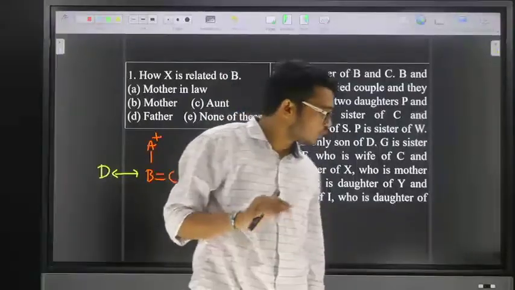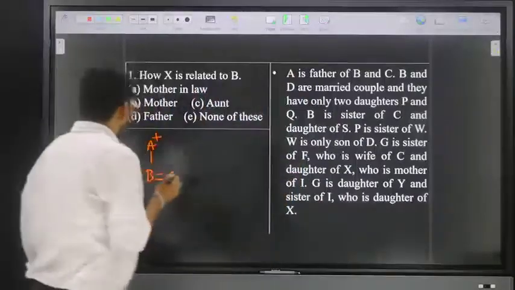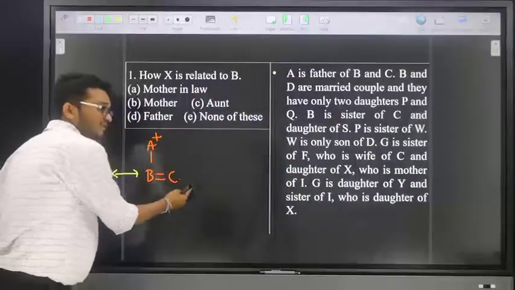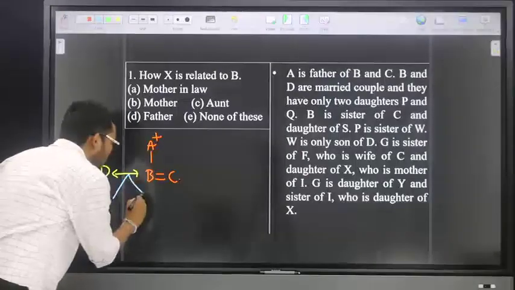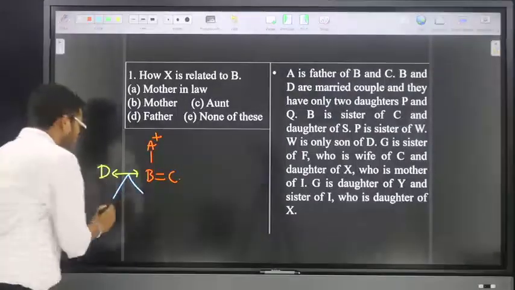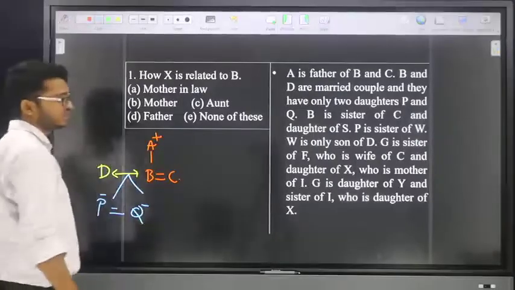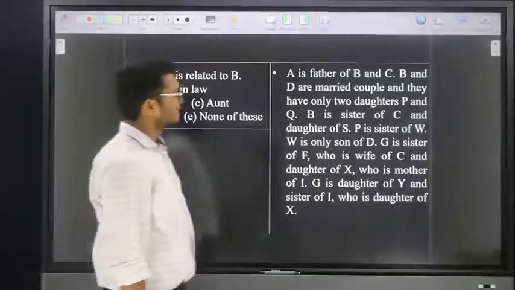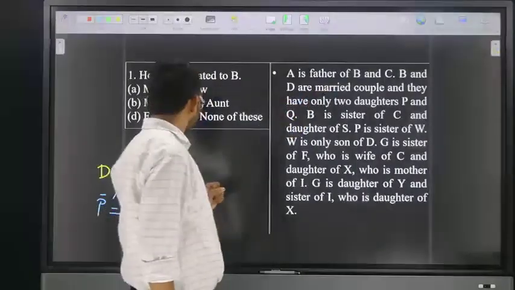Friends, if they mention only two daughters, there is no chance for any other daughters. That means A is the father of B and C, and B and D are married couples, and this couple has only two daughters, P and Q. Leave it.